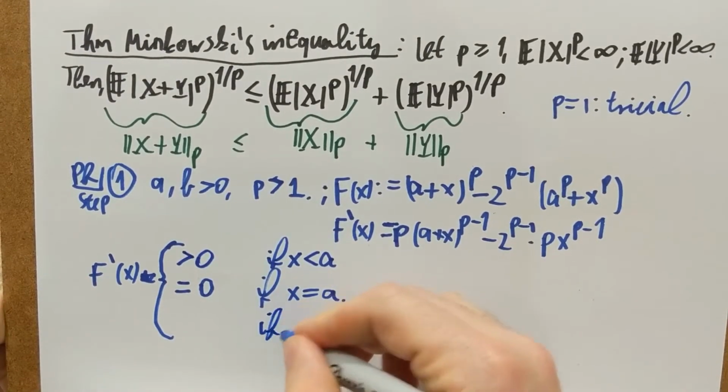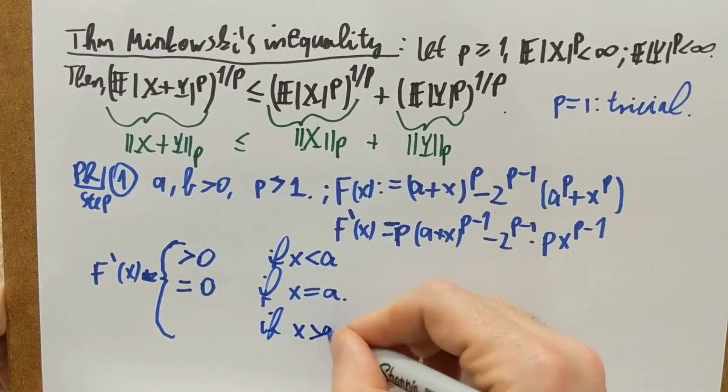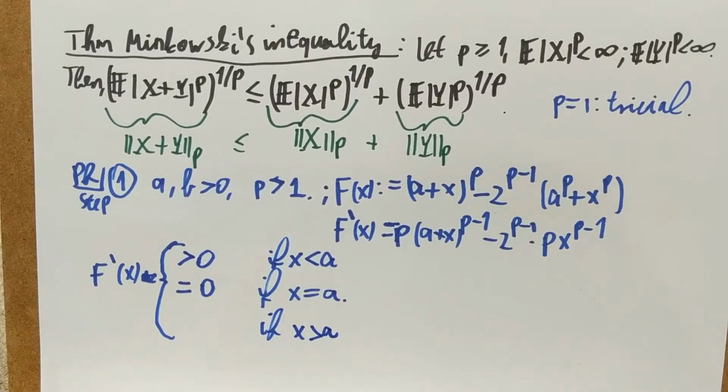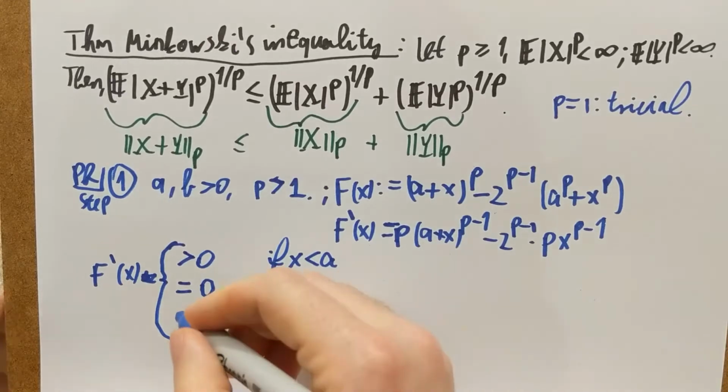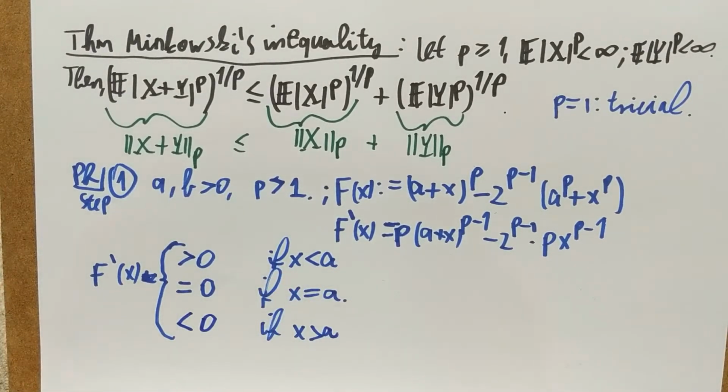And if a is smaller than x, then from that 0 this term will dominate less and this term will be larger relative to the first, and that moves f prime in the negative direction, so then f prime will be negative. So here I have a function that has a positive derivative below a, a 0 derivative at a, and a negative derivative above a.